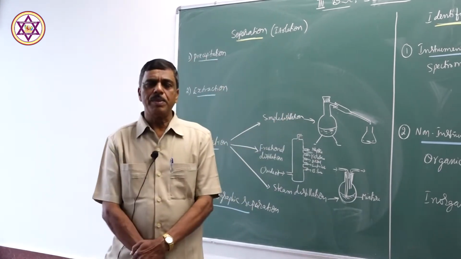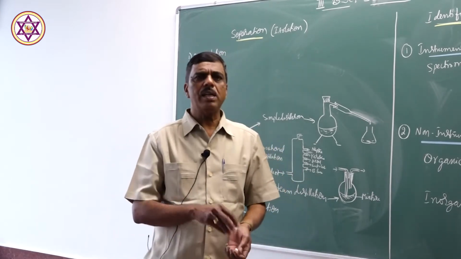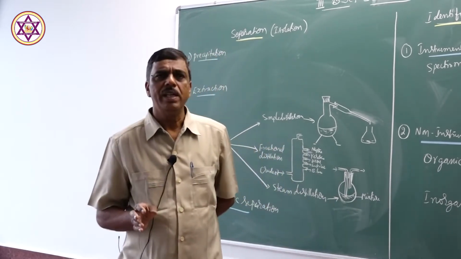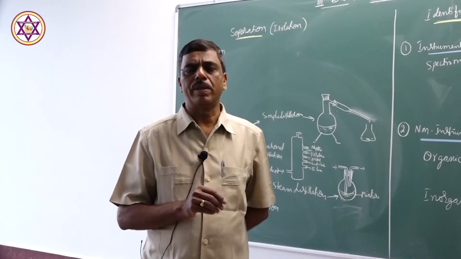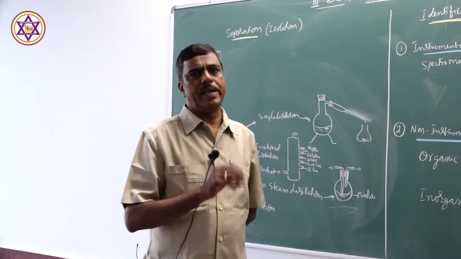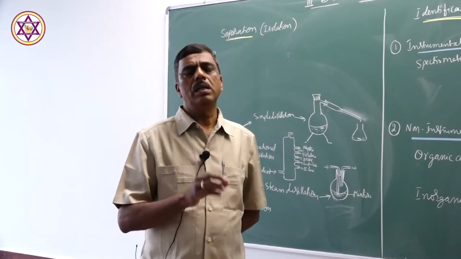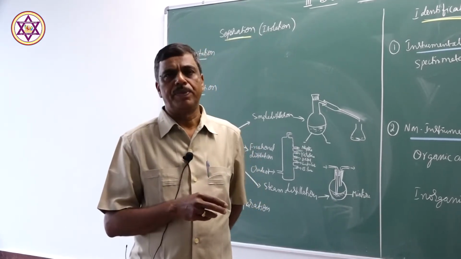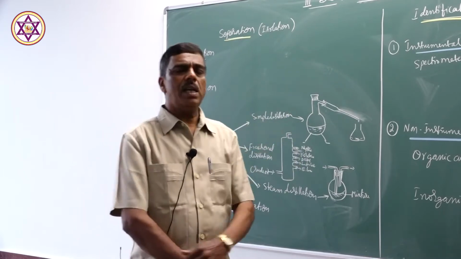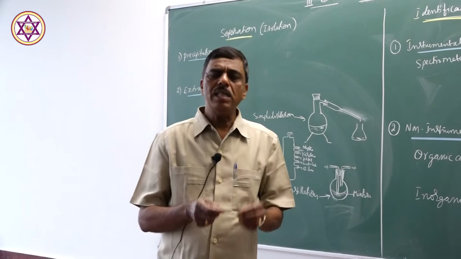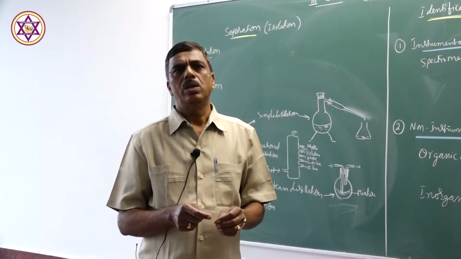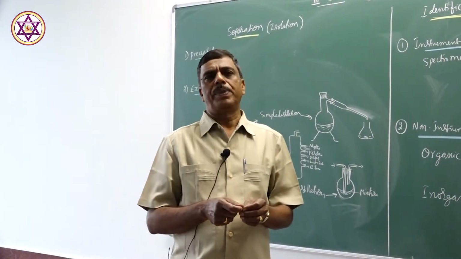Basic analytical chemistry is very important in all branches, which is applicable to all branches of chemistry. It is interrelated to all the science subjects. Basic analytical chemistry means the analysis of the substance to our requirement.